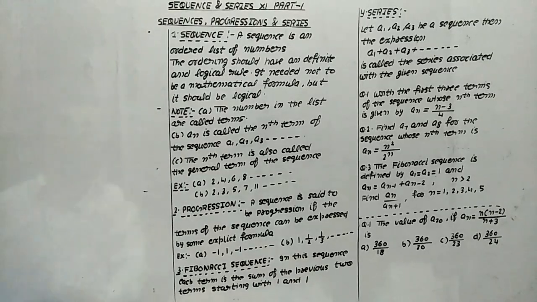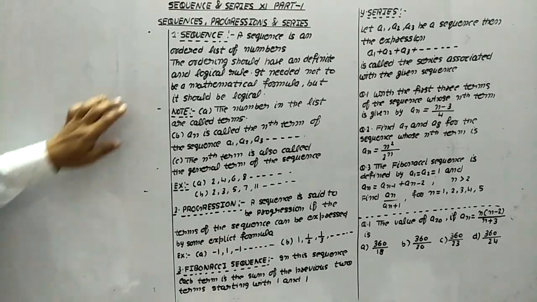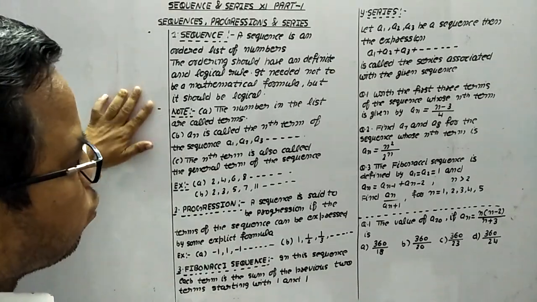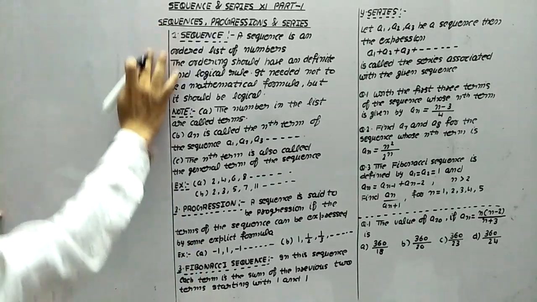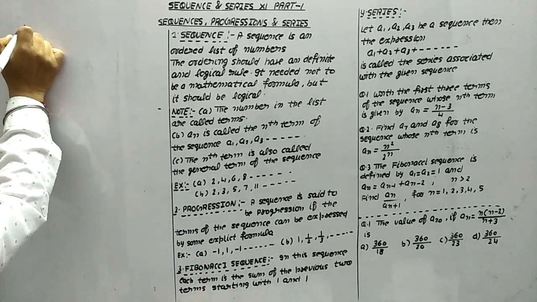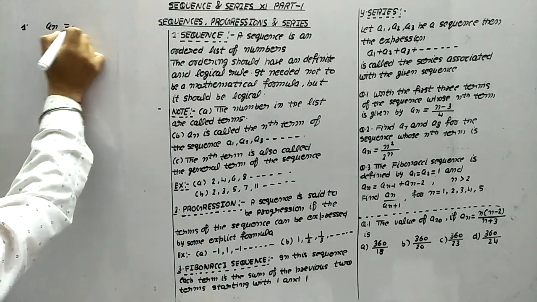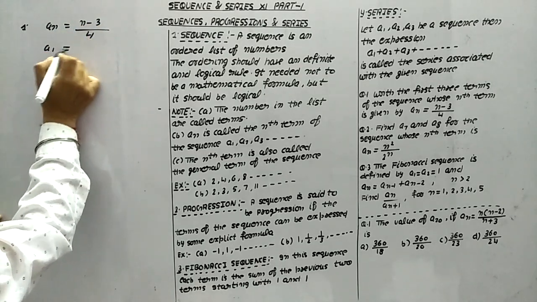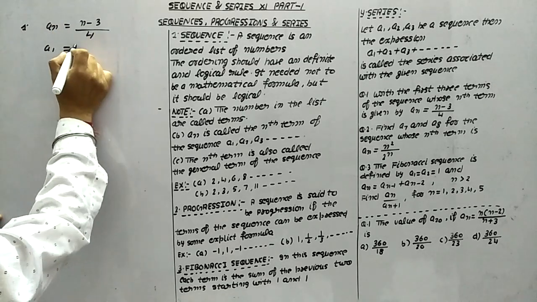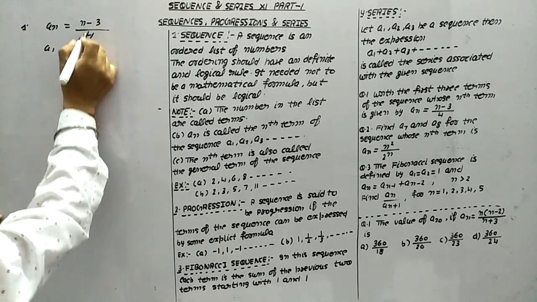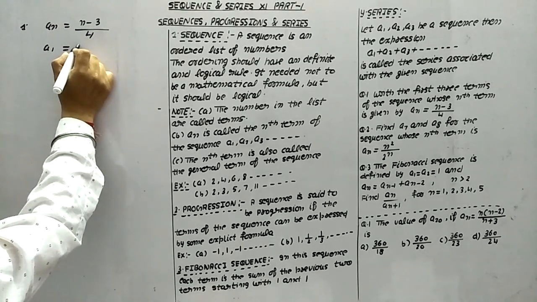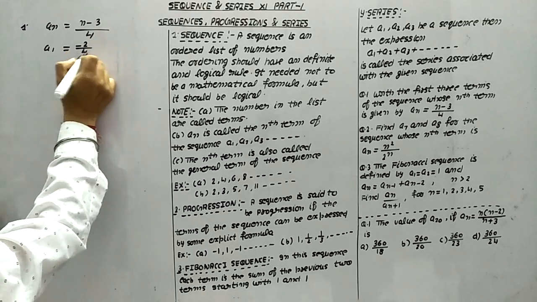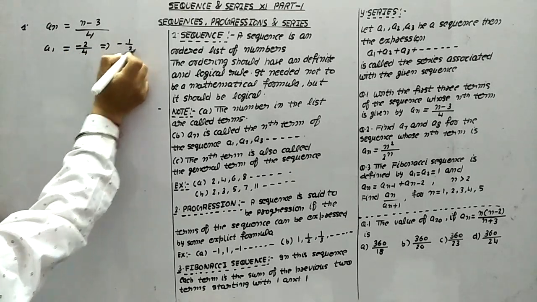Now look at this. First is: write the first three terms of the given sequence whose nth term is given by an. In this first question, an is equal to n minus 3 upon 4. We have to write down the first three terms. Wherever there is n, substitute 1. It means 1 minus 3, that is minus 2 upon 4. So what is this? Minus 1 upon 2.